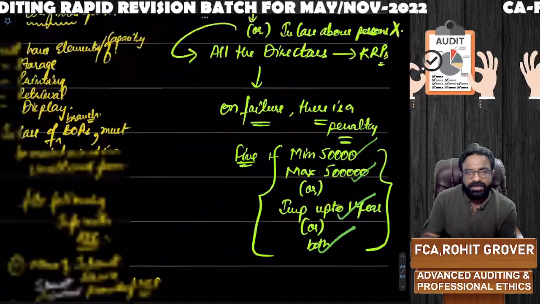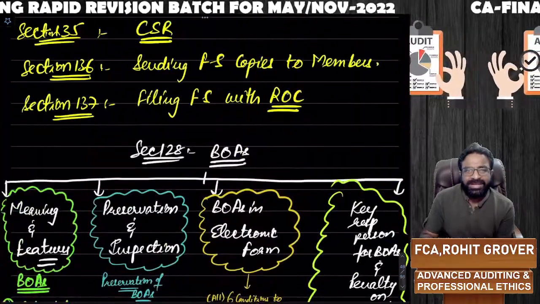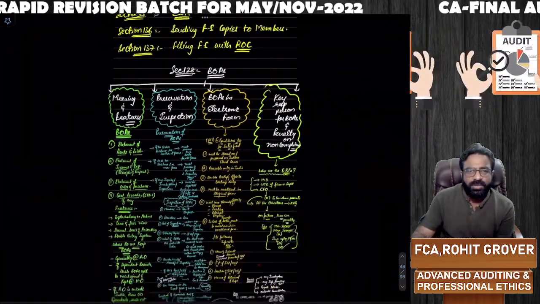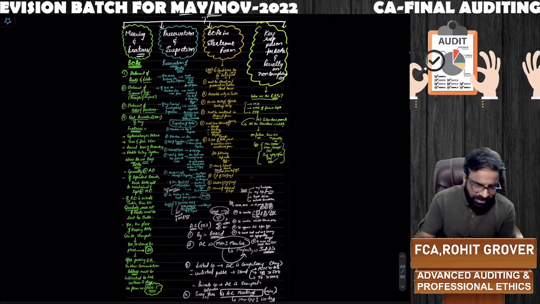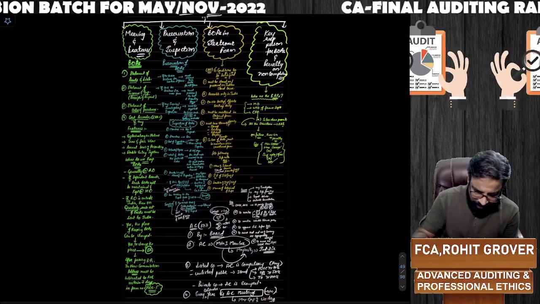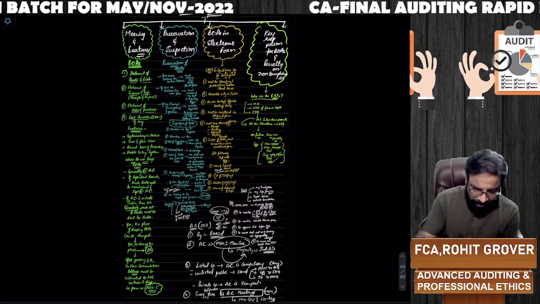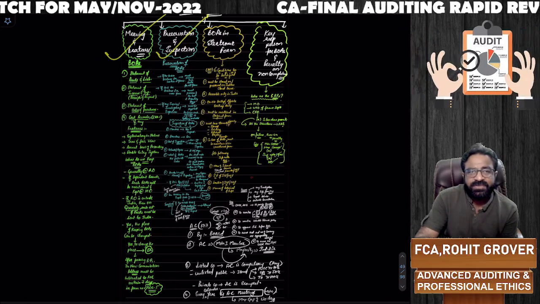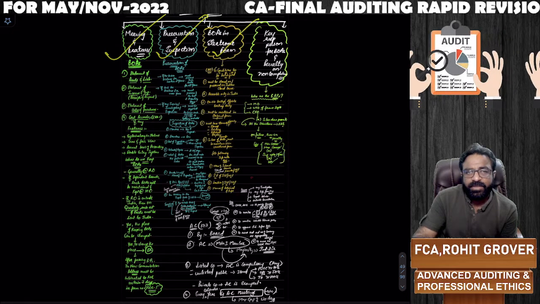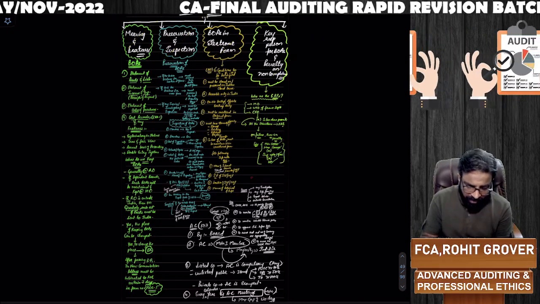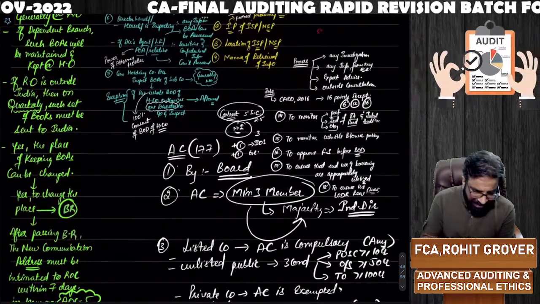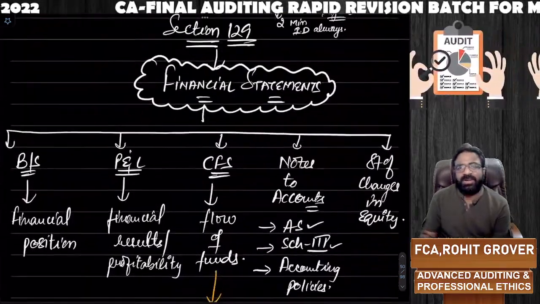This is the section number 128 which talks about books of accounts. I hope you are able to see that whole section. The meaning and feature we have covered here. Preservation and inspection we have covered here. Books of accounts in electronic form we have covered here. Key responsible persons we have covered there. So this is what brings an end to your section number 128.